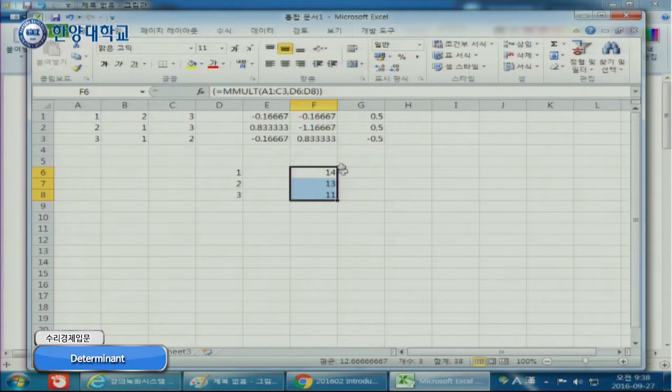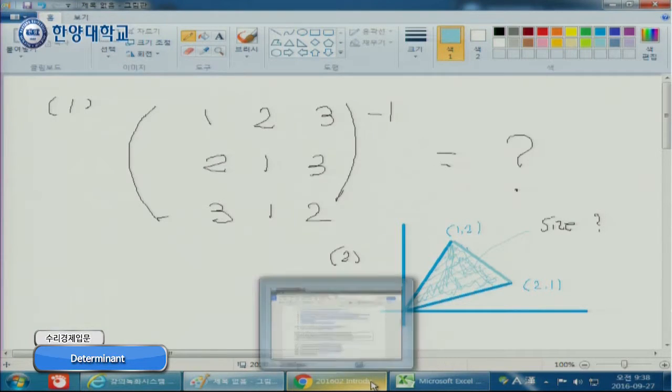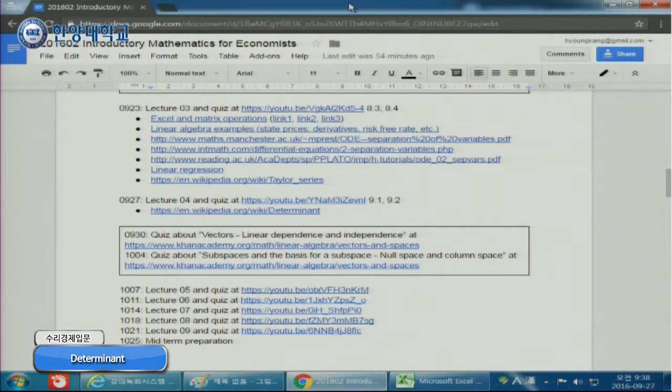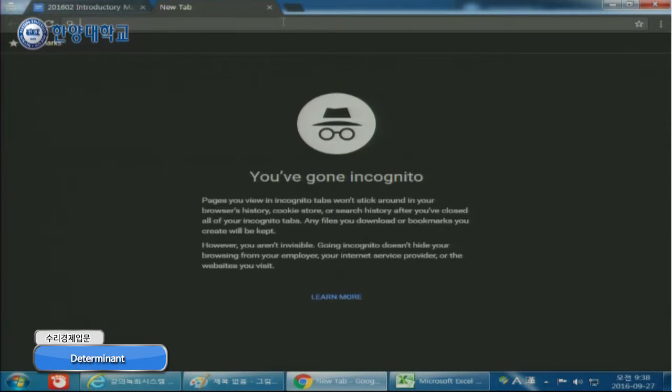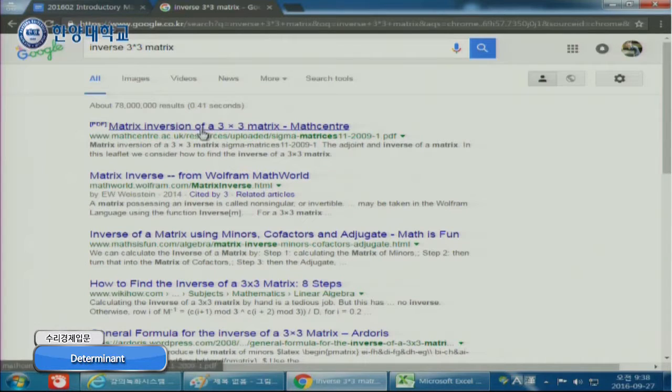But then, how can I do it if we don't have a computer? Okay, let me check Google. Inverse 3 by 3 matrix. Matrix inversion of 3 by 3 matrix.